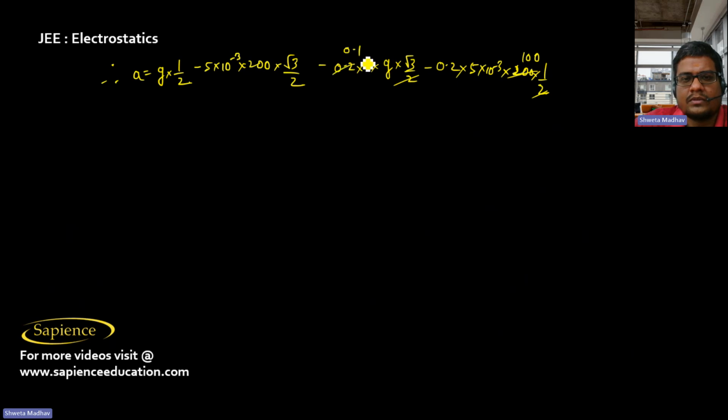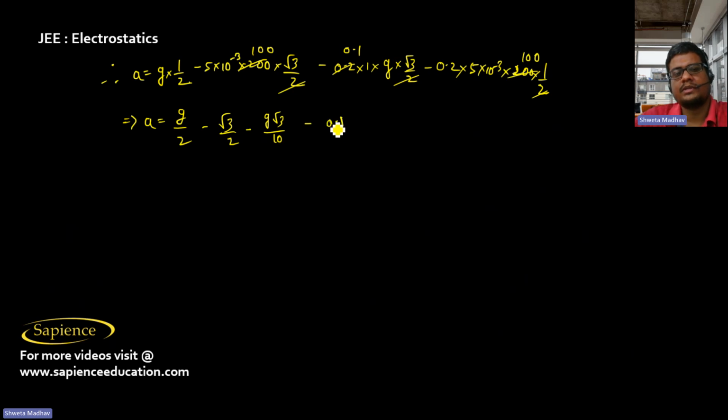This is 0.1. So acceleration will be equal to g by 2 minus root 3 by 2 minus root 3 g by 10 minus 1 by 10.